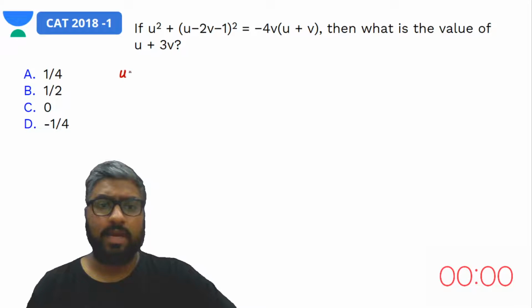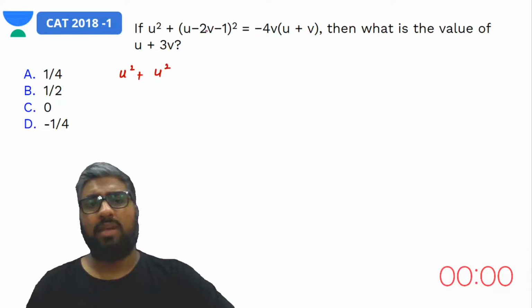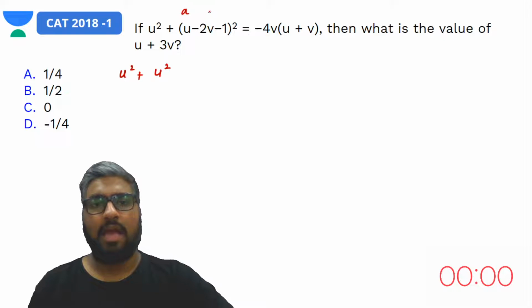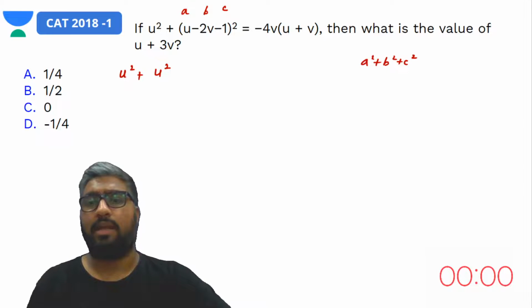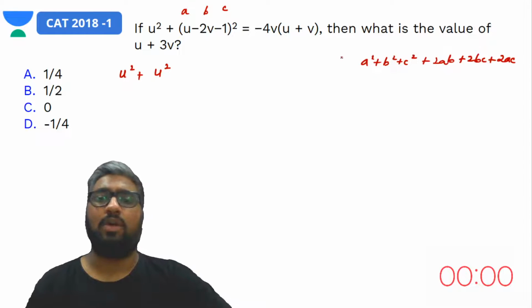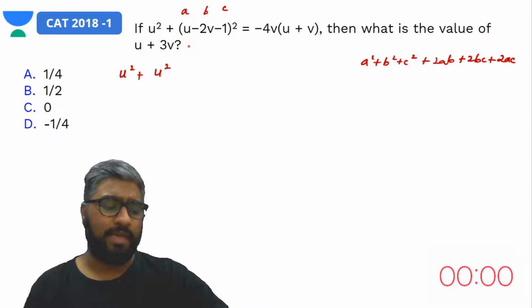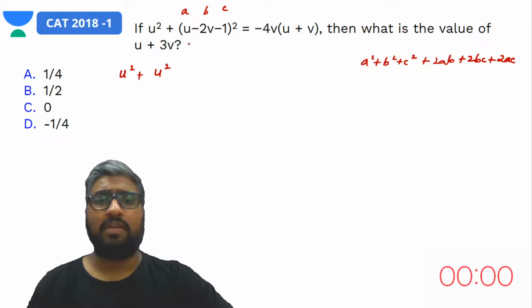So u squared plus, this would be what? You can either consider this as a and this entire thing as b, or if you want to consider this as a, b and c, that's even better. So what's a plus b plus c the whole square? A square plus b square plus c square plus 2ab plus 2bc plus 2ca. So a's value is 2v, b's value is minus 2v, and c's value is minus 1. Let's see if we can quickly expand this.